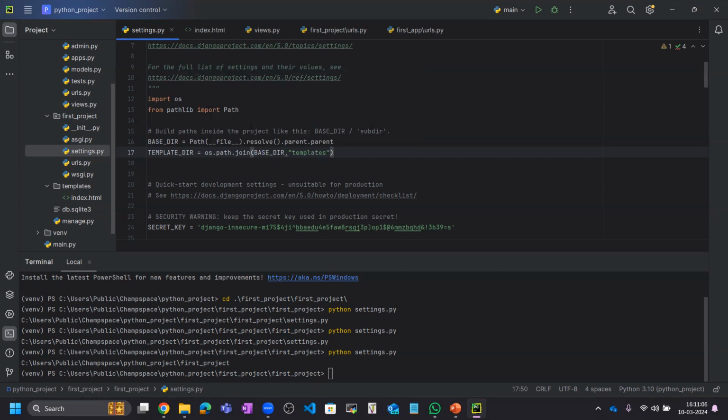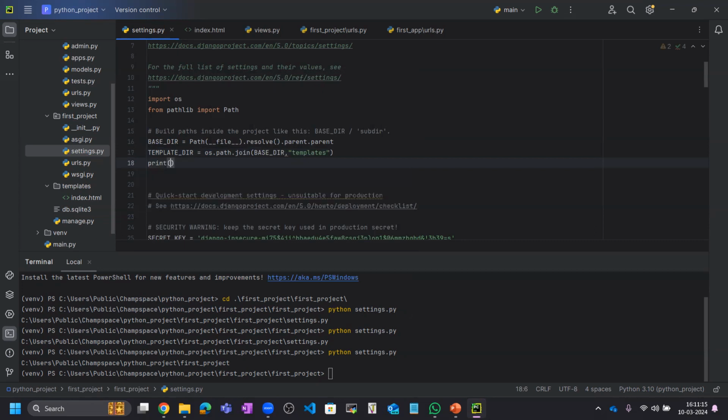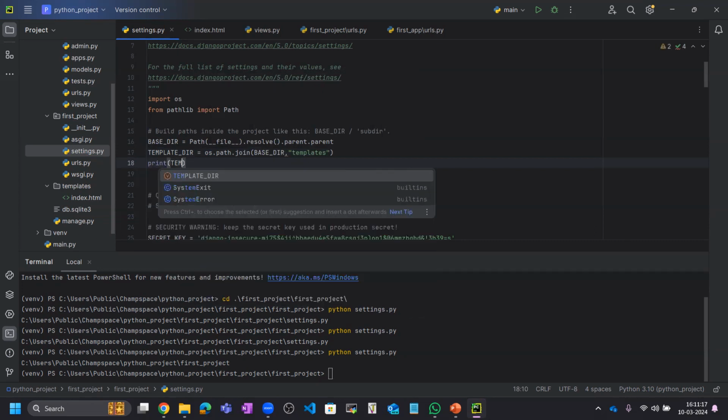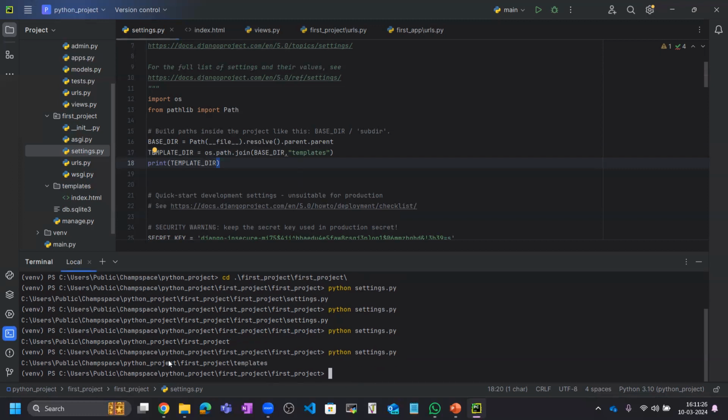So this path I have given for the template, and I can show you this by printing it. Let me print the template directly so that you can see the path of the template. So here you can see this is the path of the template inside the Python project, in the first project, we have templates directory, and this is the path of the template directory. We are able to print that. So okay, this we have completed.